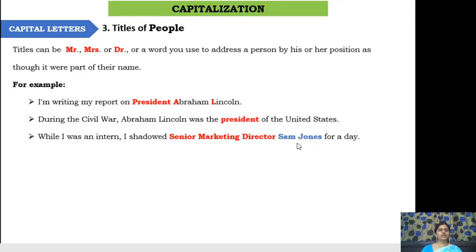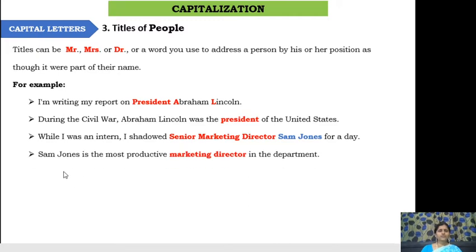And of course, when you are writing names also, if we have two or more parts in the name, then usually we start each and every part of the name with a capital letter. Now, say this: Sam Jones is the most productive marketing director in the department. Now here we are not referring to this marketing director as a title of the person or as a position of the person, but here we are just putting it in the mid of the sentence to show the reference of the person. That's it. We are not using any capital letter here to start this designation.